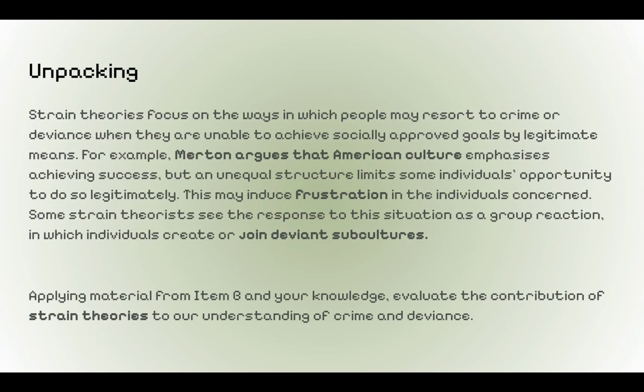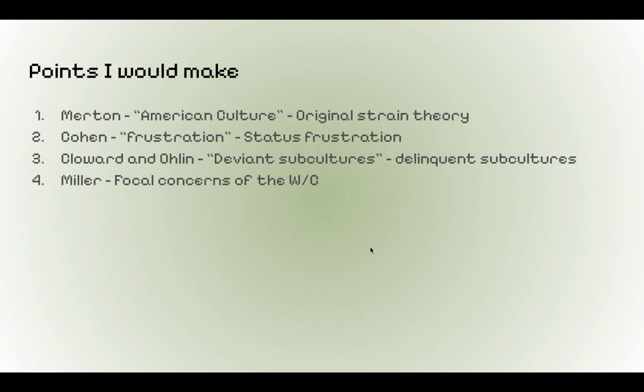So to unpack this question, I would look at the keyword of strain theories in the question, and I already see 3 item phrases that I would use. First of all, I would use Merton argues that American culture. So that's one of the items I would use. The second one would be frustration, and the third would be join deviant subcultures.